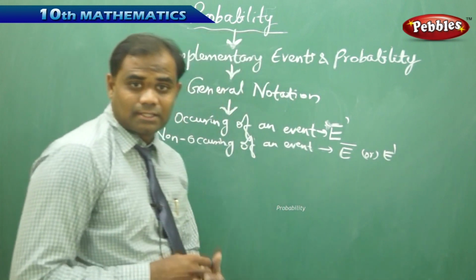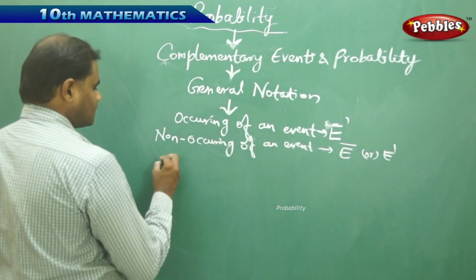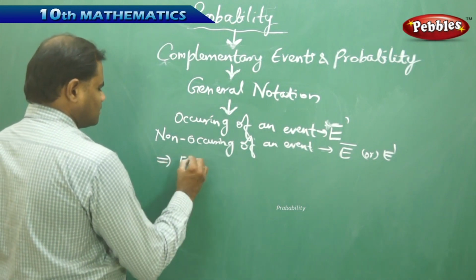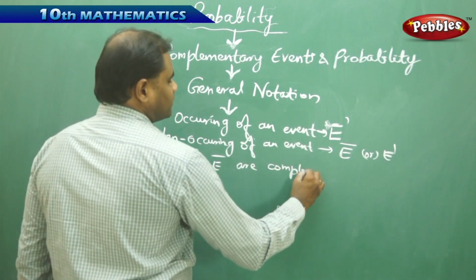Then in this case, E and E bar are complementary events.